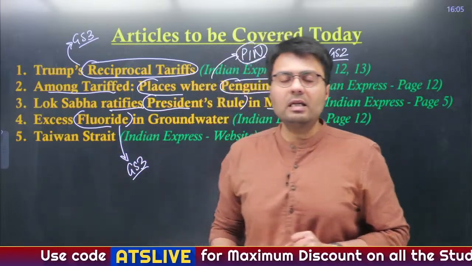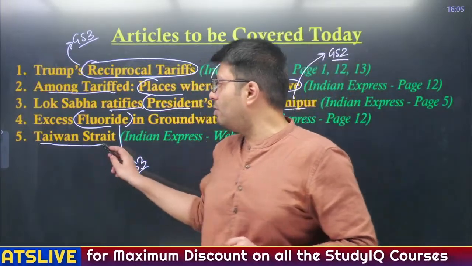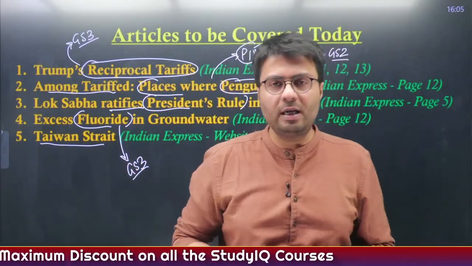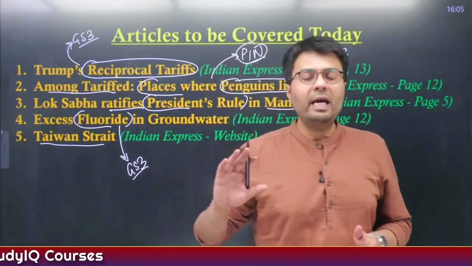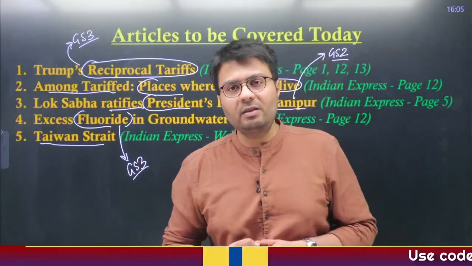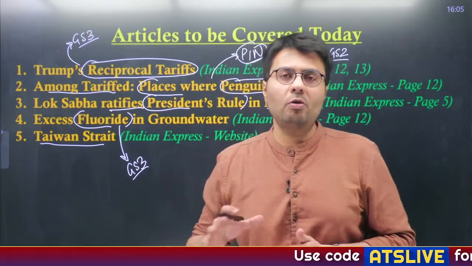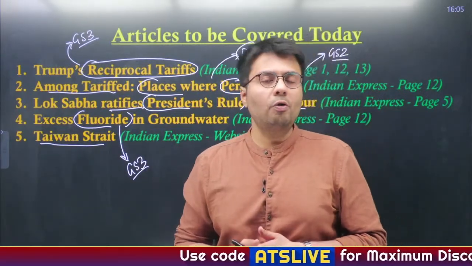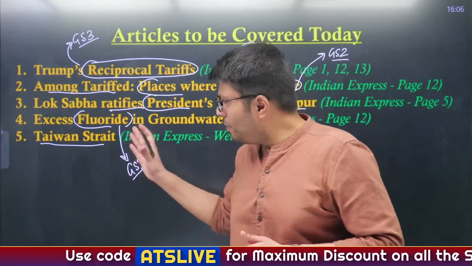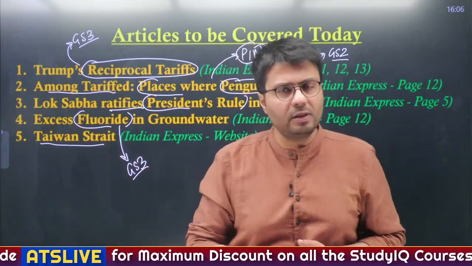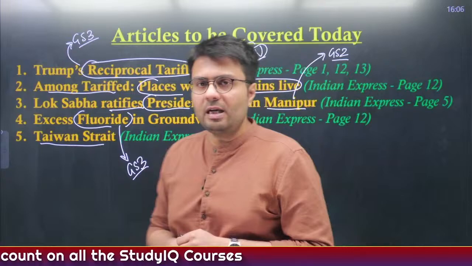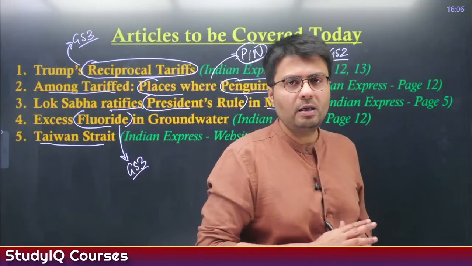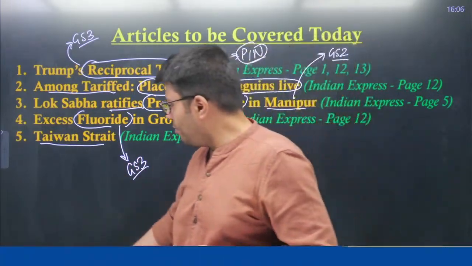And in the last discussion of the day, we'll be understanding the geographical facts about Taiwan Strait. Taiwan Strait, also known as Formosa Strait, is the strait where increased Chinese military activities actually terrify Taiwan, and also impose a threat to the global flow of goods and services. So, we'll understand the geographical importance of this area in our today's discussion. So, these are total 5 articles that we are going to discuss. First two are detailed ones. So, please stay tuned for discussion.